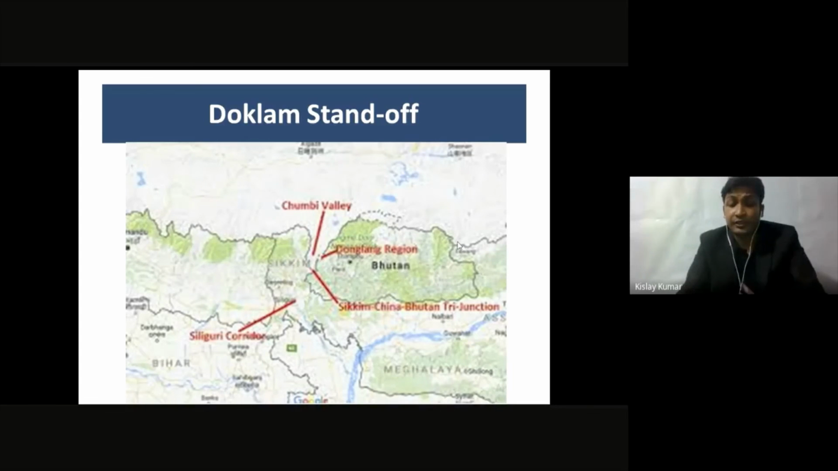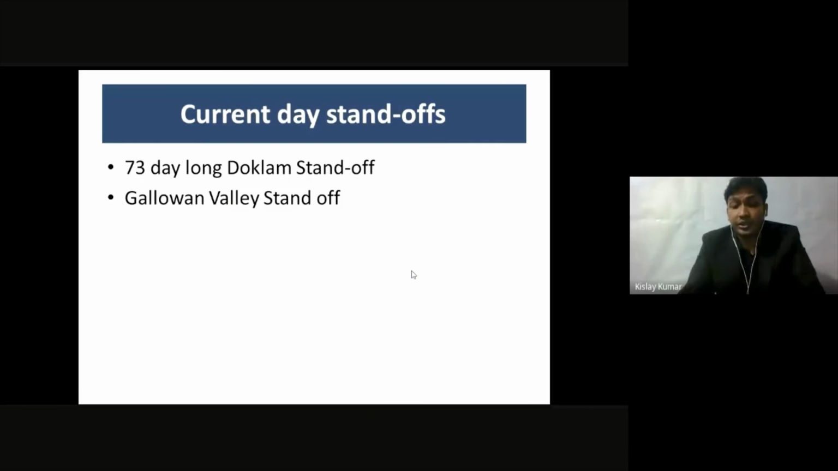So there were 73 days long standoffs, fist to fist fights, eyeball to eyeball fights, and they were standing very close to each other, but no bullets were fired. And now also the Chinese are over there. They're not going. I mean, they have moved back, but not completely. So the second one, which I talked to you about right now, was the Galwan Valley standoff. In the Galwan Valley standoff, I will show you in my next slides.